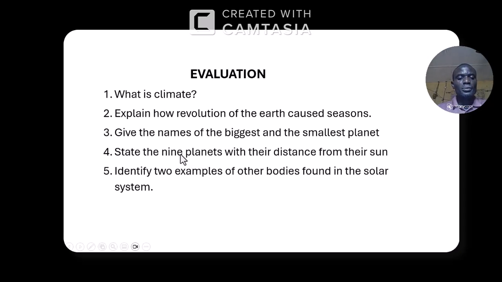So, identify 2 examples of other bodies found in the solar system. You should be able to do that. I mentioned asteroid, meteoroid. So you should be able to identify those other bodies in the solar system, apart from the planets.